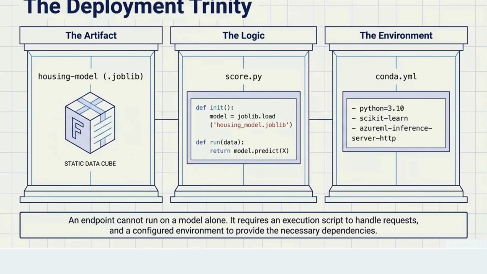Generally it is recommended to give it yourself, because if it creates it by default, version mismatch issues might come, or it might not be able to put all the dependencies over here. An endpoint cannot run on a model alone. It requires an execution script to handle the requests, and a configured environment to provide the necessary dependencies.